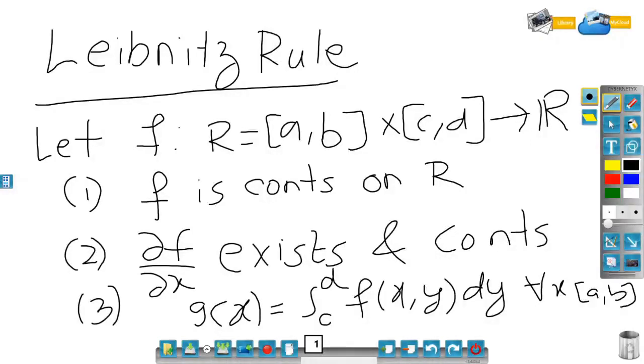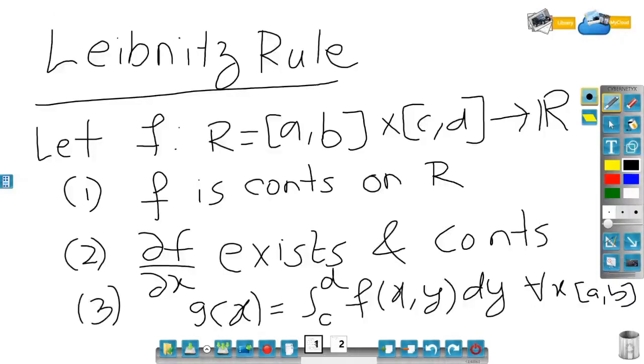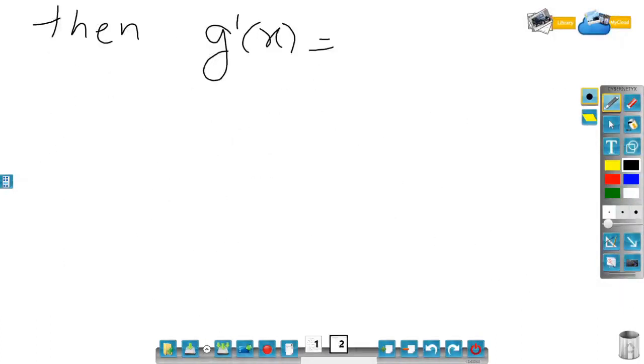So if f satisfies these three conditions, then we can say that g'(x) is equal to, so you can take the derivative on both sides, so g is differentiable in short, and if you take the derivative, then g'(x) is equal to this integration and derivative swaps.